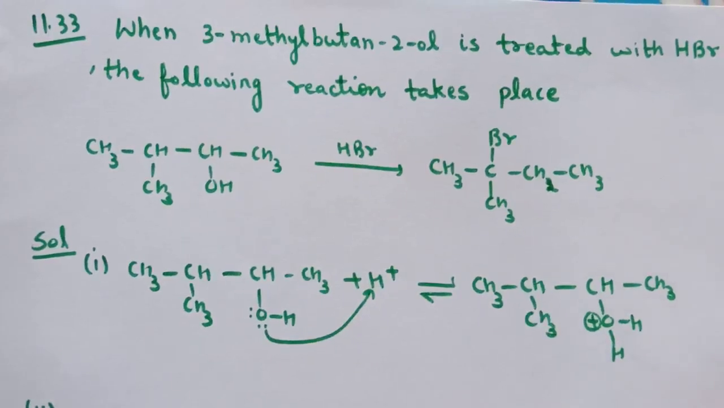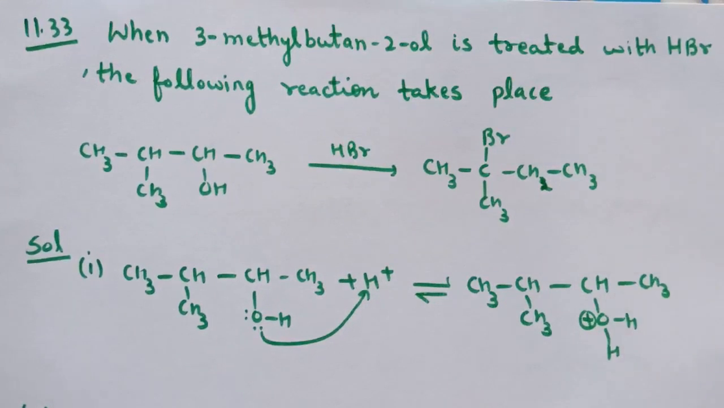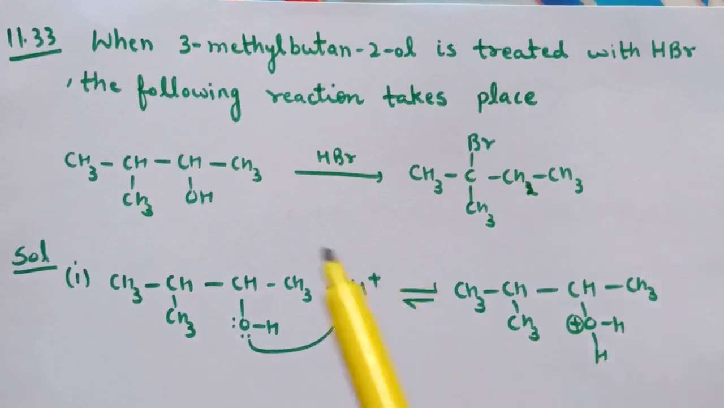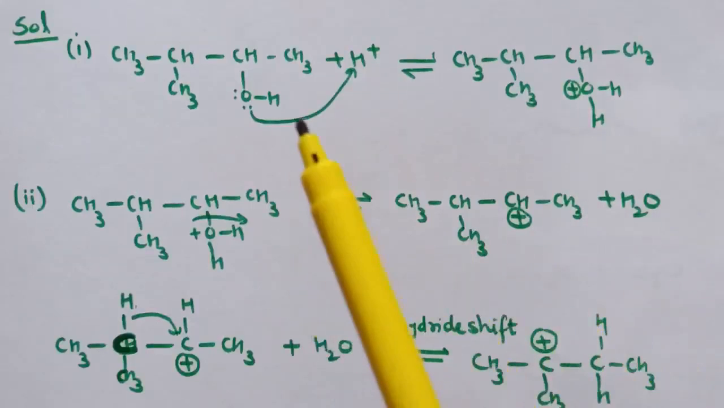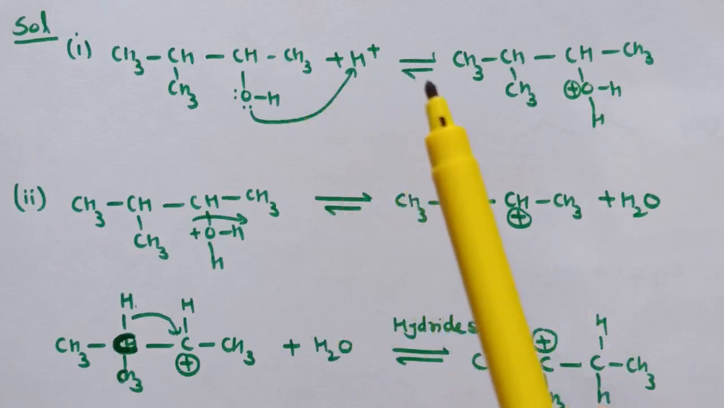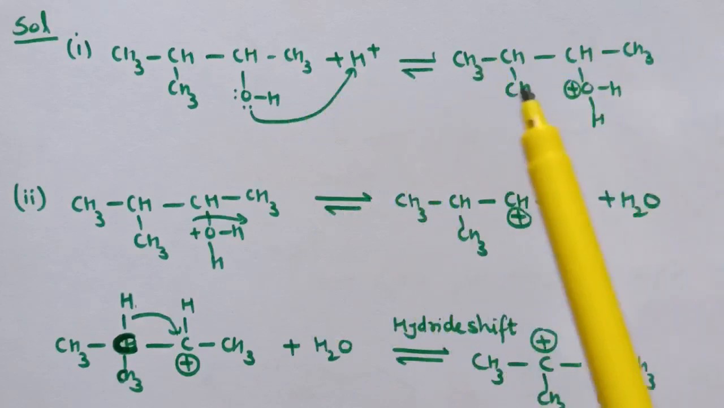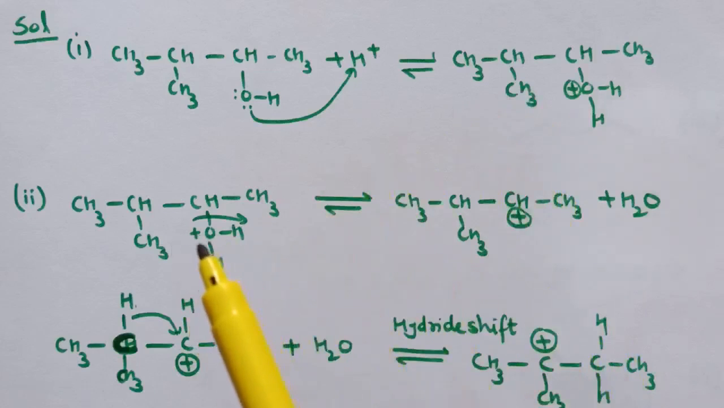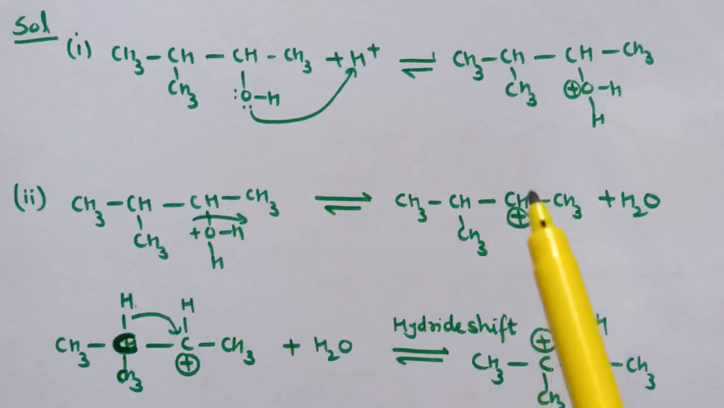Question number 33 is, when 3-methylbutan-2-ol is treated with HBr, the following reaction takes place. Give the mechanism of this reaction. So first step is protonation of alcohol, and here protonated alcohol is formed. Now second step is formation of carbocation. So from here the water molecule is lost, and here a secondary carbocation is formed.